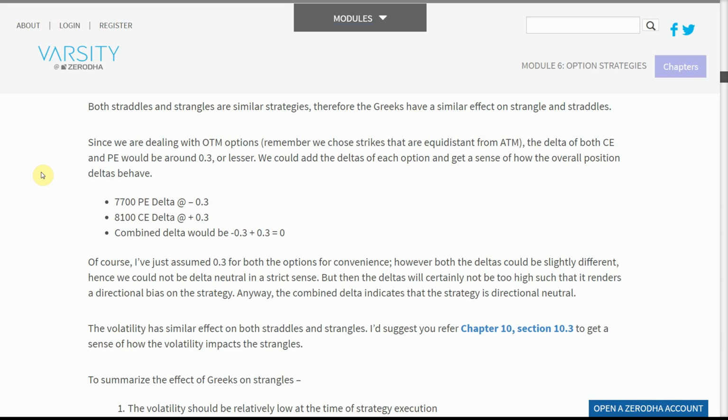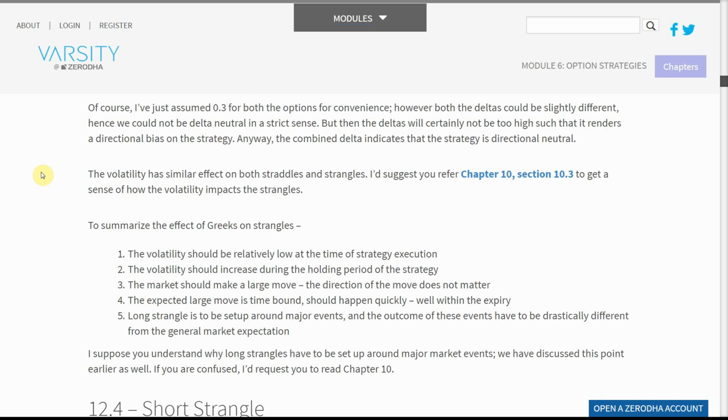Of course, I've just assumed 0.3 for both the options for convenience. However, both the deltas could be slightly different. Hence we could not be delta neutral in a strict sense. But then the deltas will certainly not be too high such that it renders a directional bias on the strategy. Anyway, the combined delta indicates that the strategy is directional neutral.